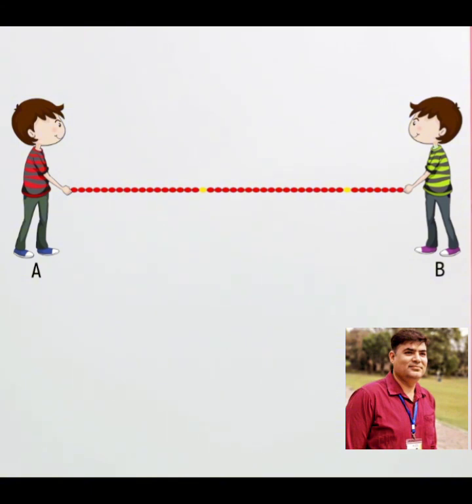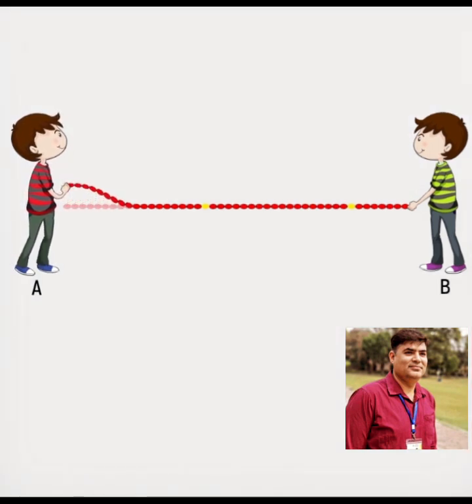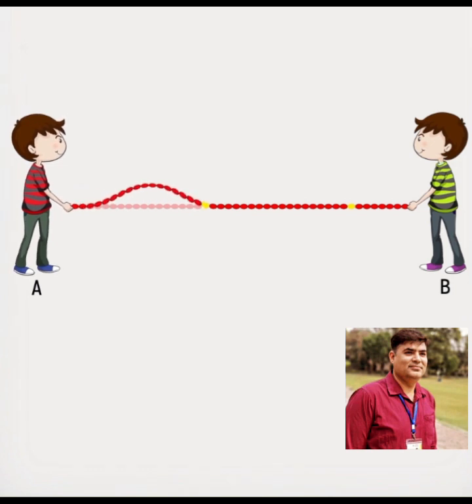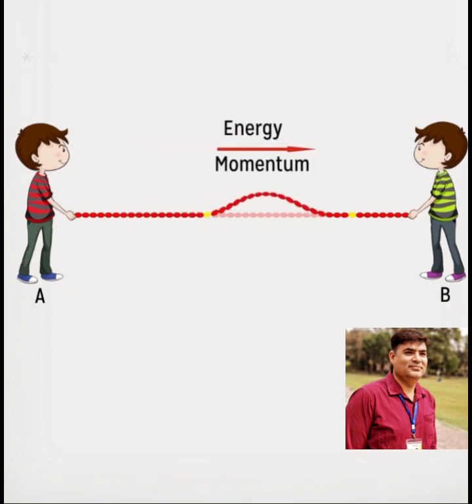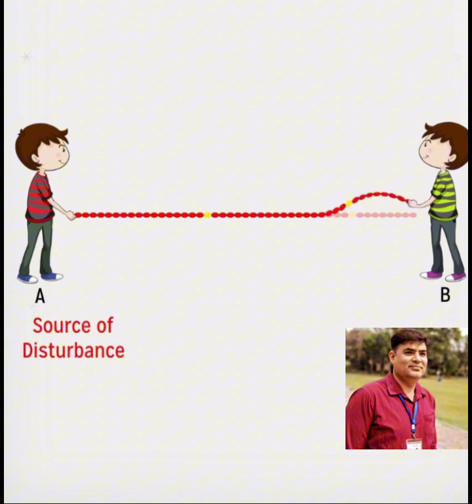So this is an example of traveling waves. If we try to understand this experiment in terms of discrete particles of this rope, then we can observe that the particle is displaced but comes back to its initial position when the pulse moves towards observer B. So this is a demonstration of traveling waves, in which all the particles are in motion, and the waves transfer energy and momentum in moving away from the source of disturbance, here observer A. And the waves which do not reflect back are called progressive or traveling waves.